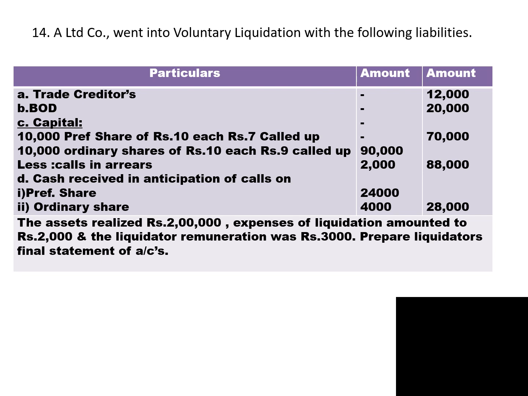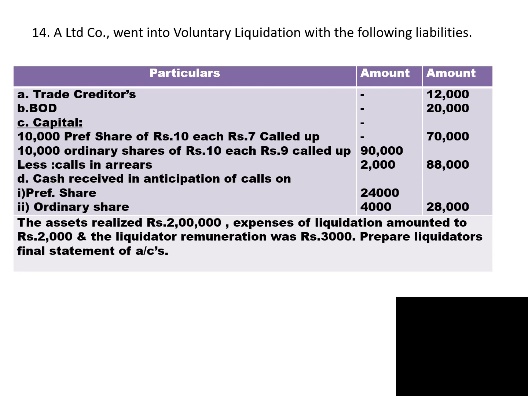Trade creditors and bills of exchange, 12,000 and 20,000 together, you get 32,000. This is called unsecured creditors. So total unsecured creditors is 32,000. Then we have two types of capital.